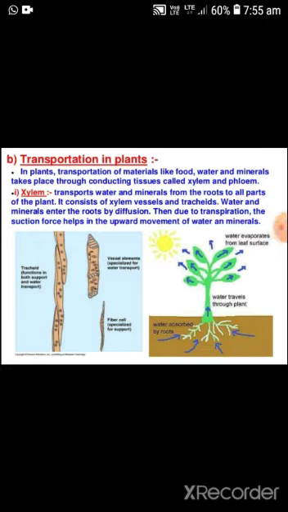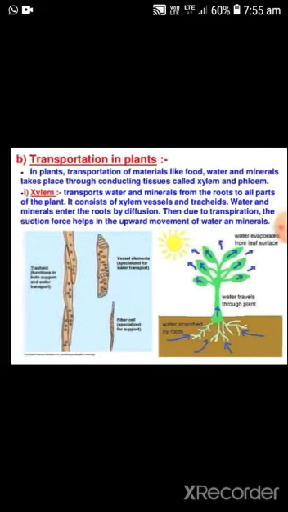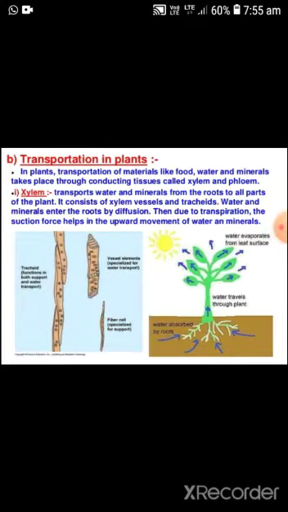In plants, transportation of materials like food, water, and minerals takes place through conducting tissue called xylem and phloem. The xylem tissue is responsible for transportation of water and minerals from root to the leaves. It consists of xylem vessels and tracheids. These two kinds of cells of the xylem tissue are involved in the transportation of water.